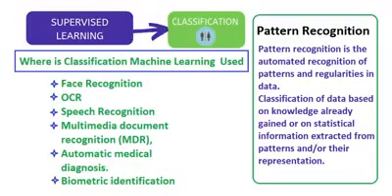Pattern recognition is the automated recognition of patterns and regularities in data. Patterns and regularities in data means, if you are writing one, then everyone in the world writes one in the same way. If you are writing, let's say, the alphabet A, everyone in the world writes it in the same manner.